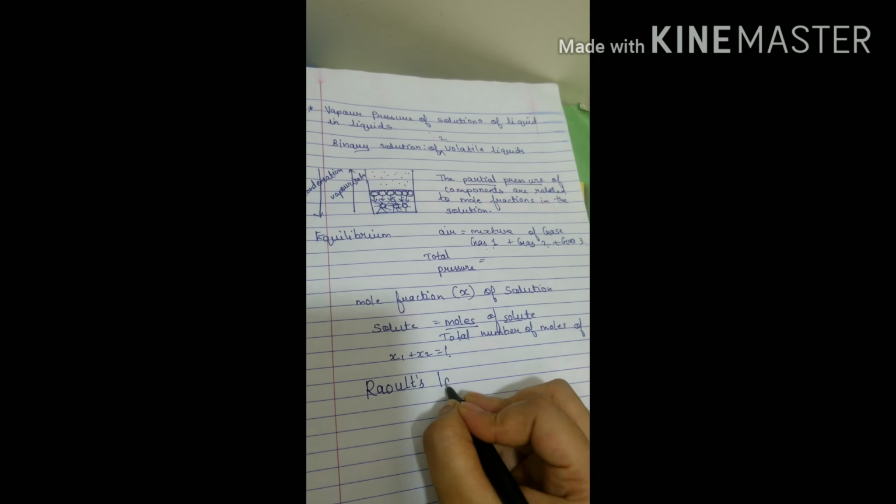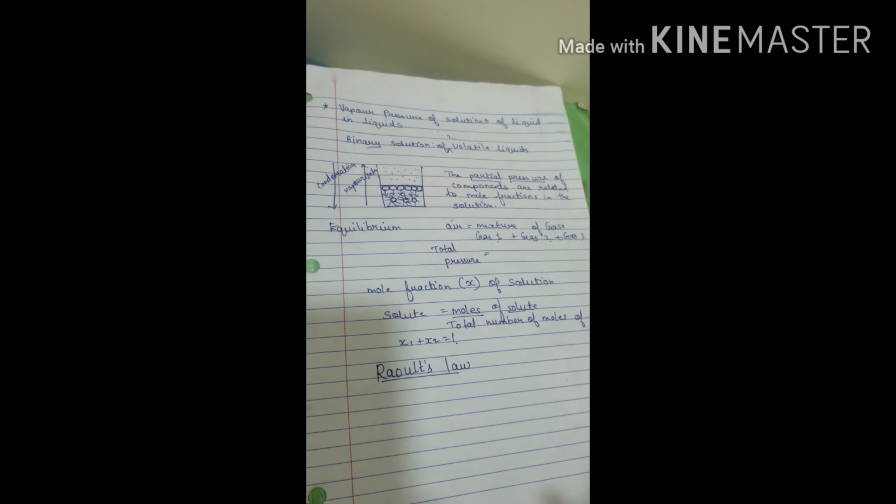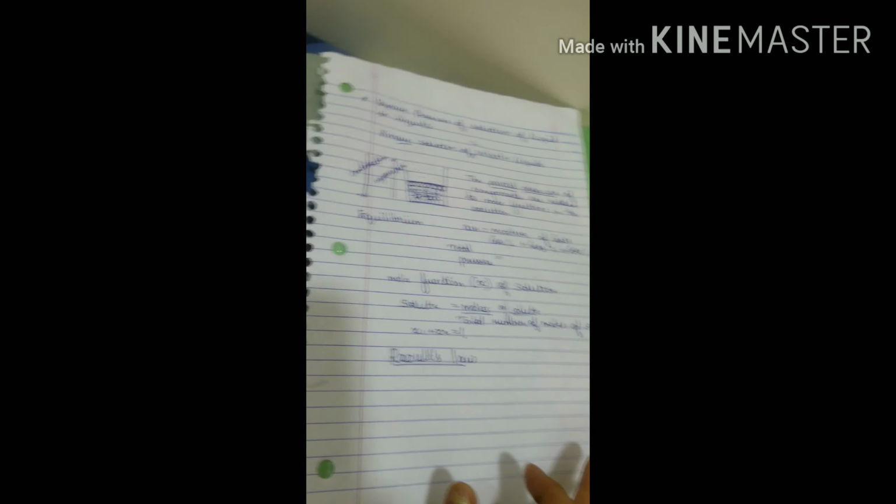Raoult's law. What is the statement for this law?